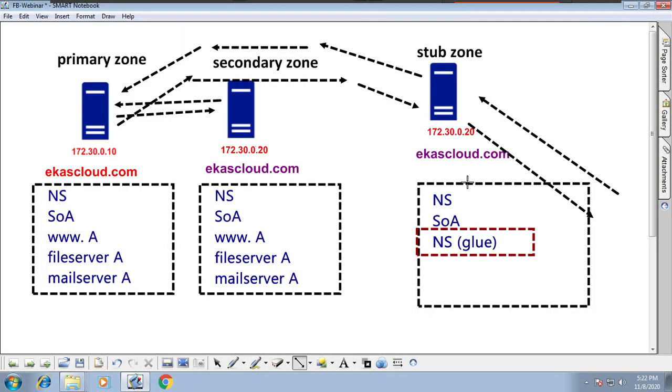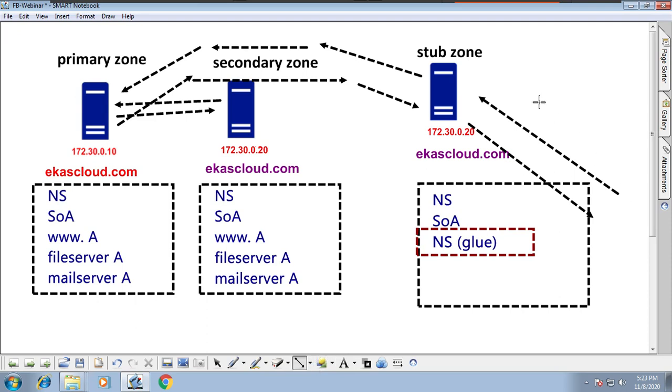So finally, what I'm trying to say: a stub zone is not a zone which copies everything from the primary. It is not going to replicate anything from primary to stub zone, unlike the replication between primary and secondary. There is no replication between primary and stub zone, and it has only one record, called the glue record, which is the fully qualified domain name of the server.